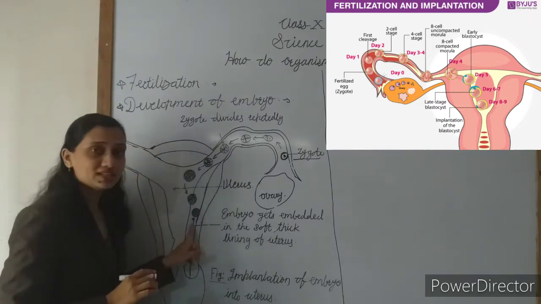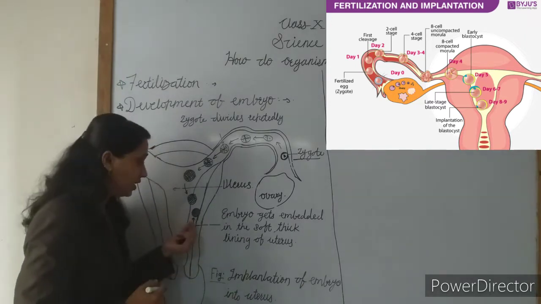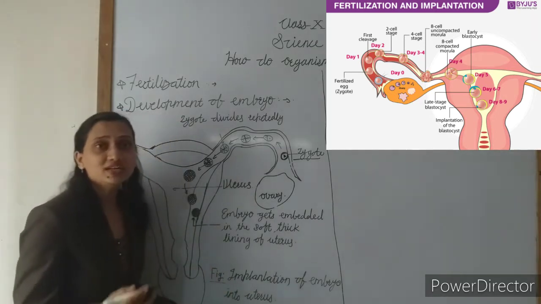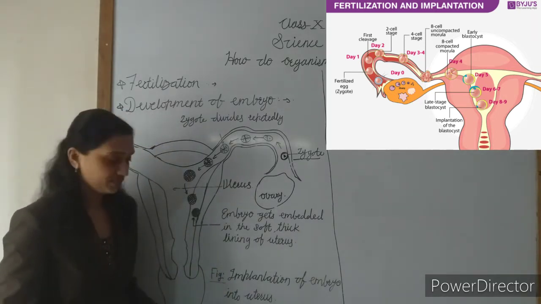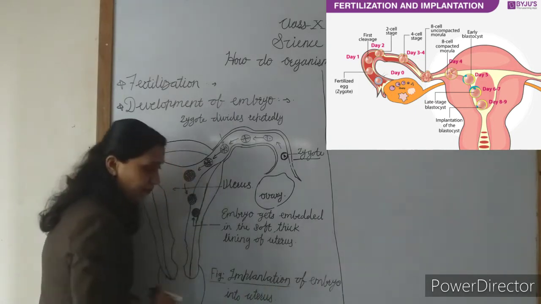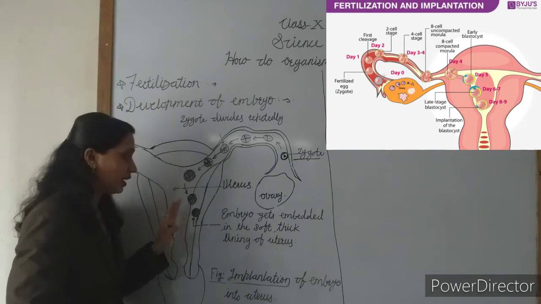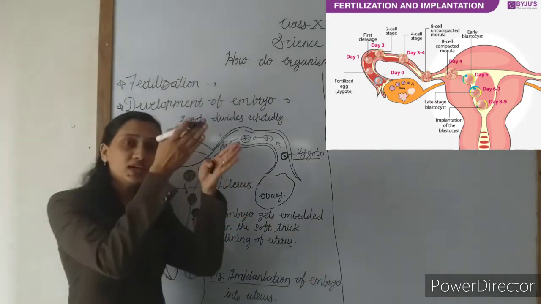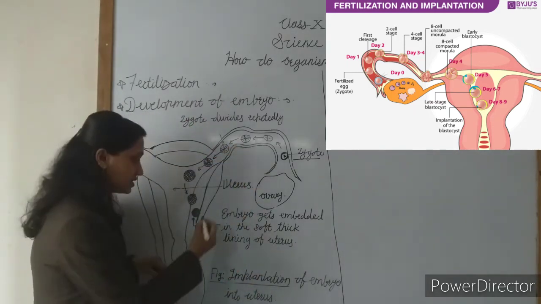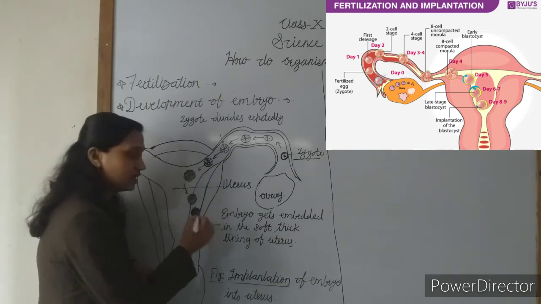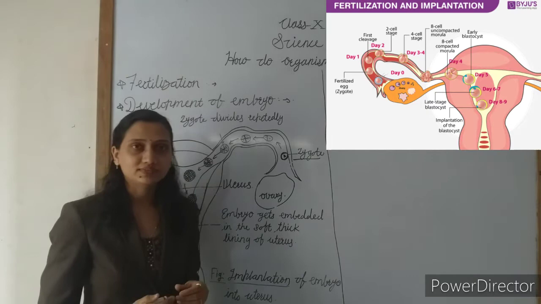This is called the embedding of the embryo into the soft, thick lining of the uterus. It is called implantation. Understand? In this way, this embryo implants into the wall of the uterus. And here the growth and development of the embryo occurs.